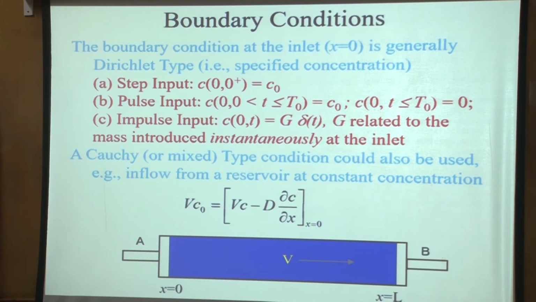So what we are saying is that we are introducing the fluid which has a concentration of C naught. Our column still had 0 in the beginning, so there was a gradient which will cause some diffusive flux. And therefore, if we have a D which is equal to 0, then of course it becomes the same as the Dirichlet condition. If there is no dispersion, then V C naught equal to V C at x equal to 0 tells you that C at x equal to 0 is equal to C naught. So Dirichlet condition is the same as Cauchy with a very low or 0 dispersion.